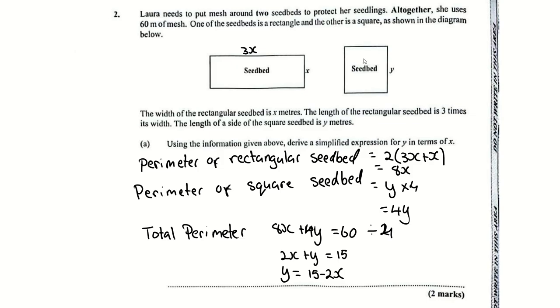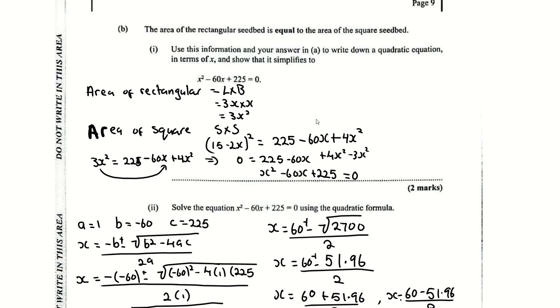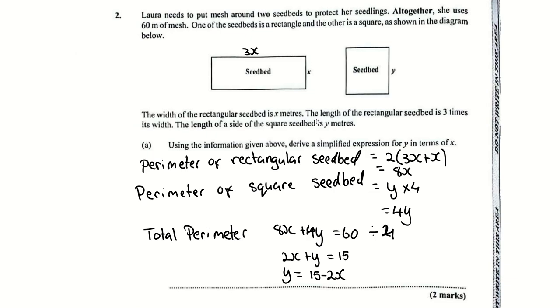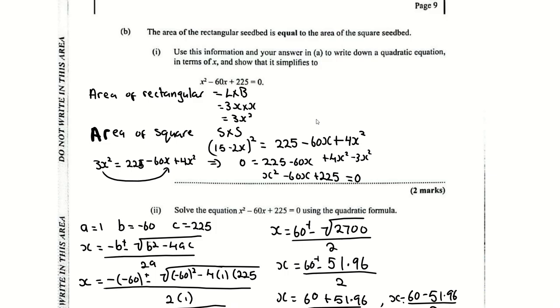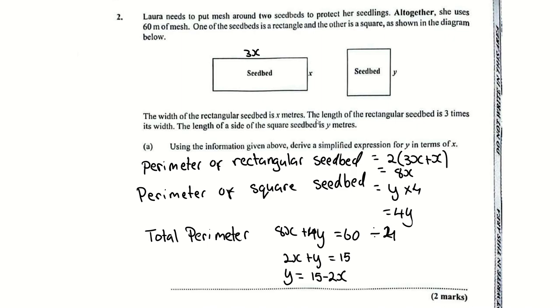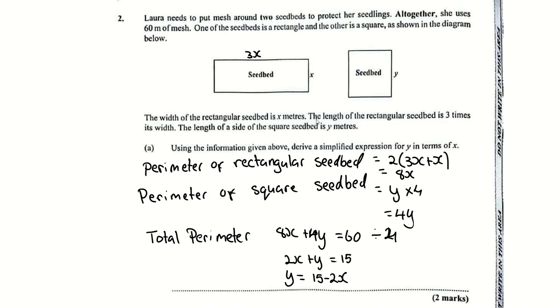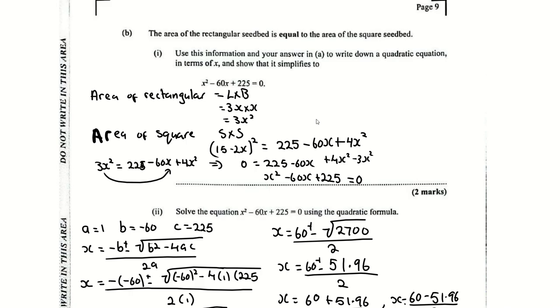So the side of the square seed bed would be 15 minus 2x. They told you that they're equal, so the area of your rectangular seed bed would be 3x times x, which is length times breadth, which is 3x squared. The area of your square seed bed would be y squared, but we're not using y, we're using x. So 15 minus 2x by 15 minus 2x.